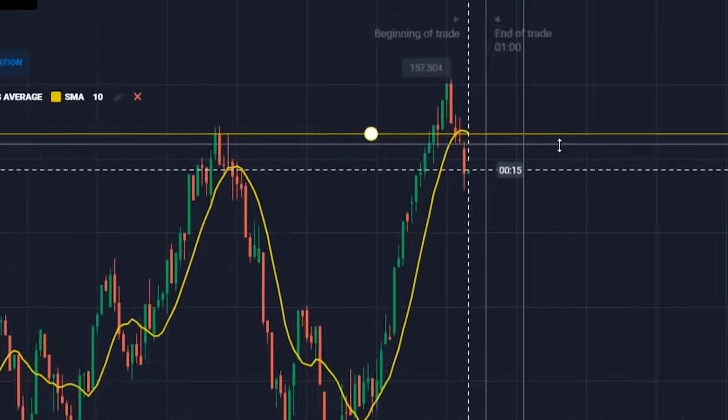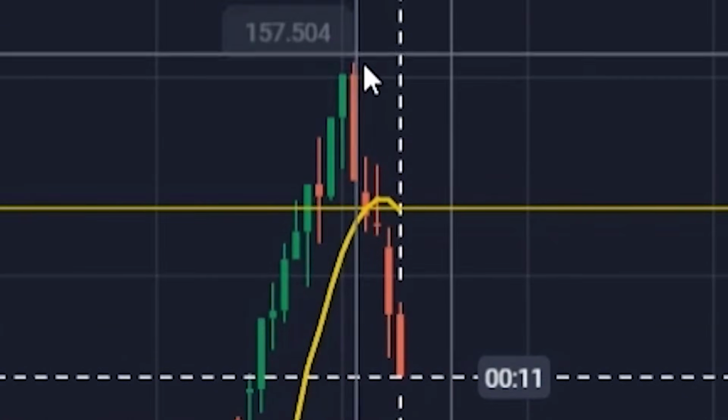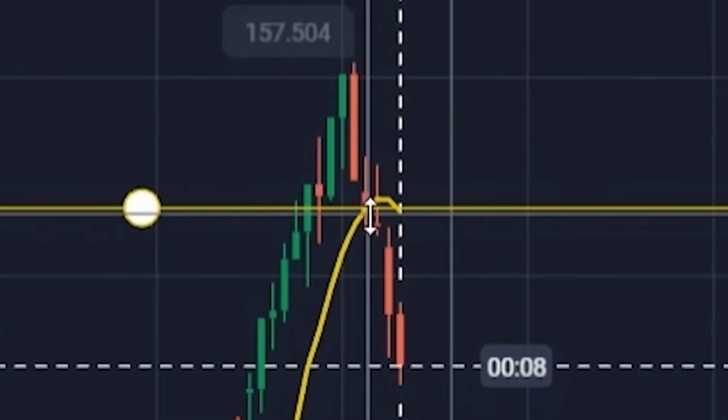So friends, here we have the resistance level at the top. Also you can see that after a false level breakthrough, the price turned around and red candlesticks began to form.